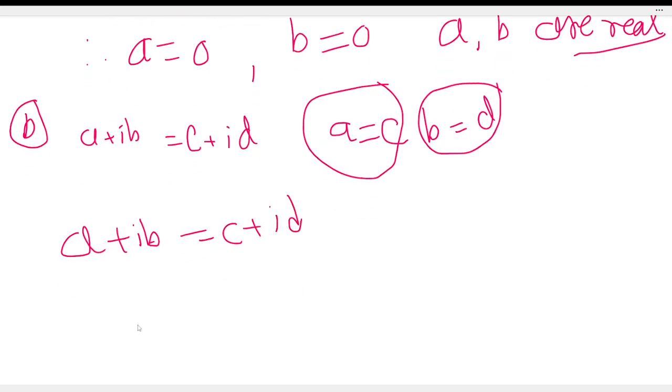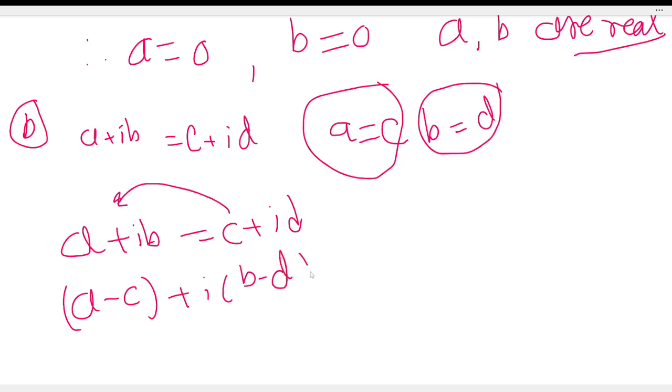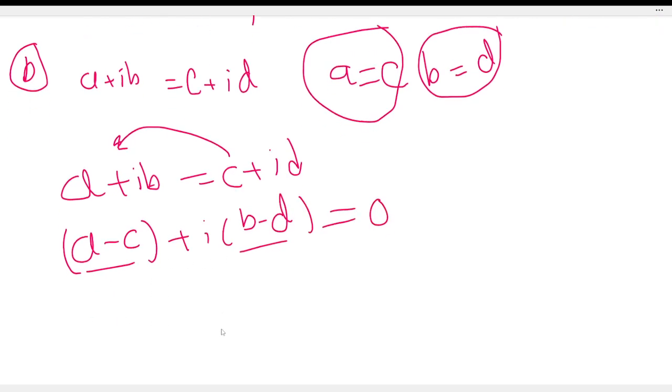Next, moving the right-hand side to the left, we get a minus c plus i times b minus d is equal to 0. This is the real part and this is the imaginary part.